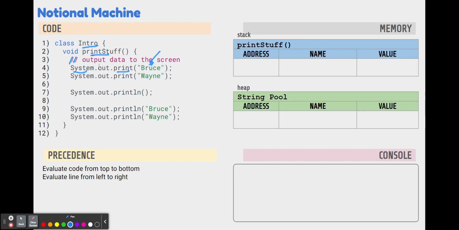So we read this as system.out.print. Now you'll see a lot of periods when you are programming. Now we do not call those periods because they are not periods like you would see in the English language. They don't end a sentence, they don't end a thought. These connect things together in our programming language. So we call those dots. That's the dot operator. We read that as system.out.print.